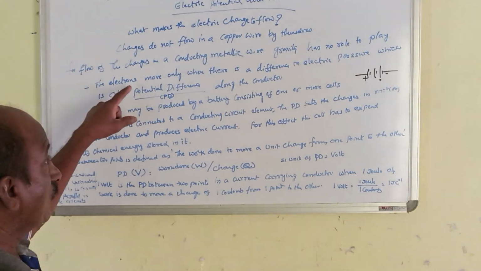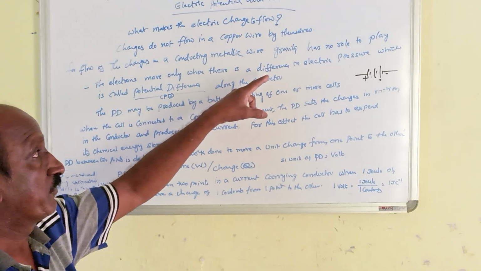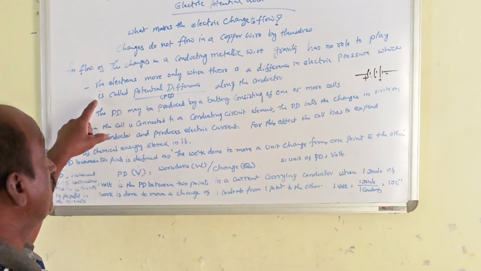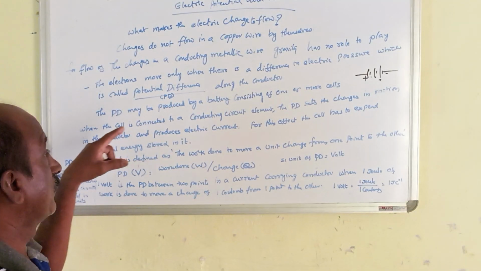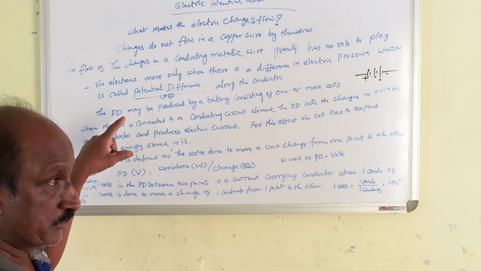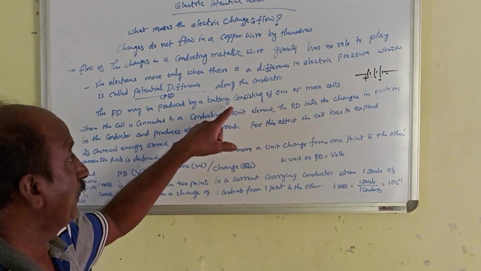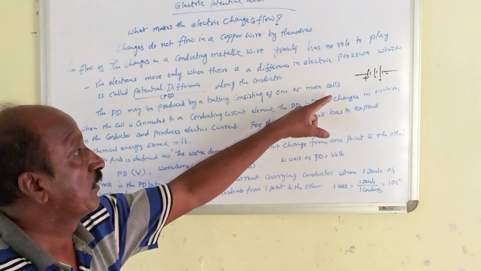So the electrons move only when there is a difference in electric pressure, which is called potential difference along the conductor. This potential difference may be produced by a battery consisting of one or more cells.